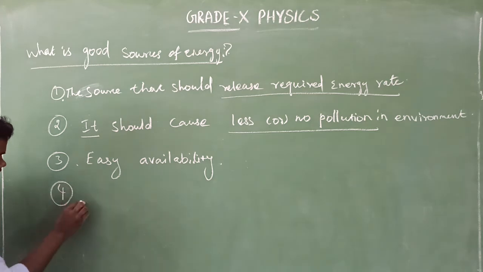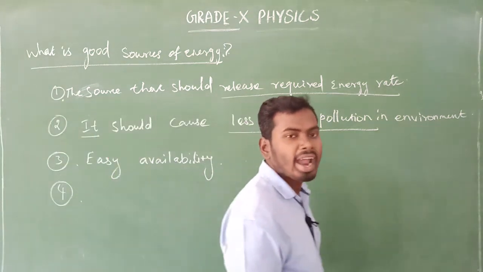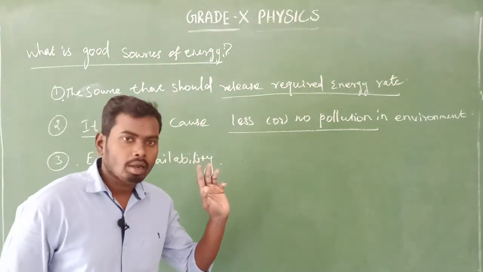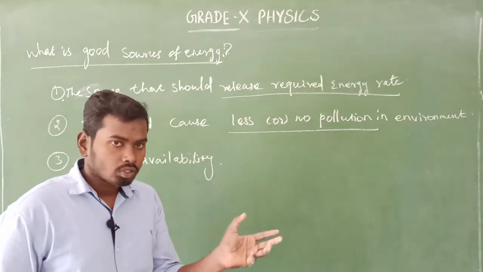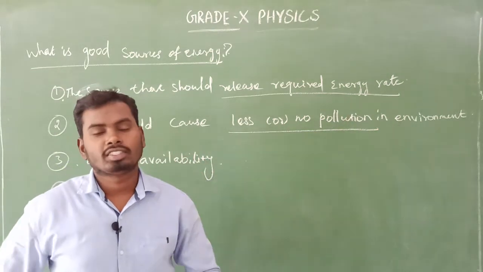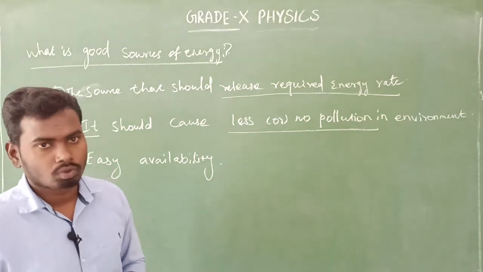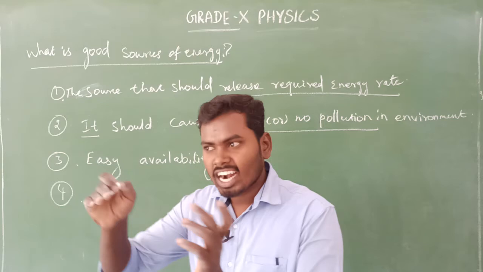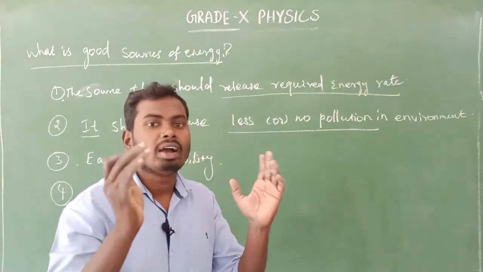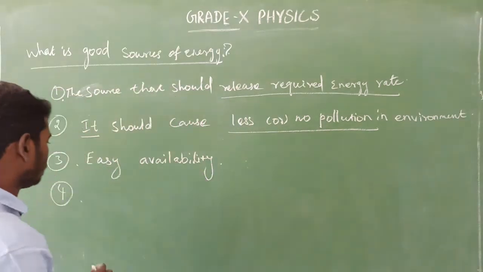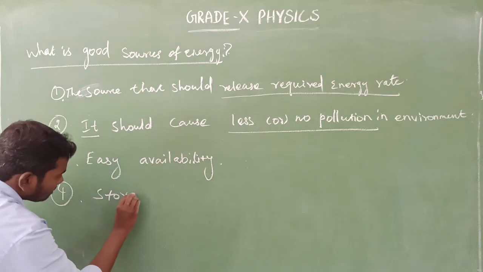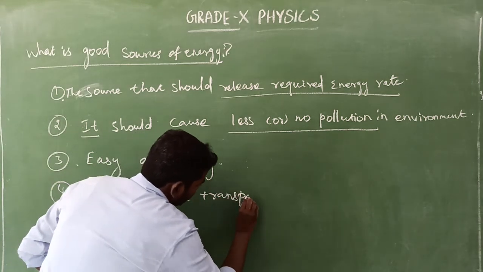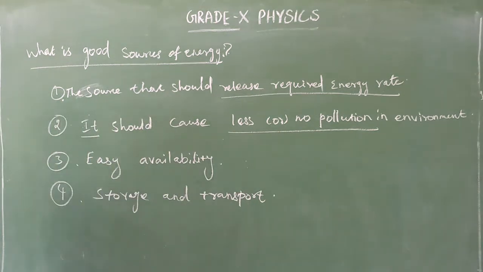And the fourth one, what will it be? Can you guess any idea? The fourth one: the source of energy can be stored safely as well as transported safely.